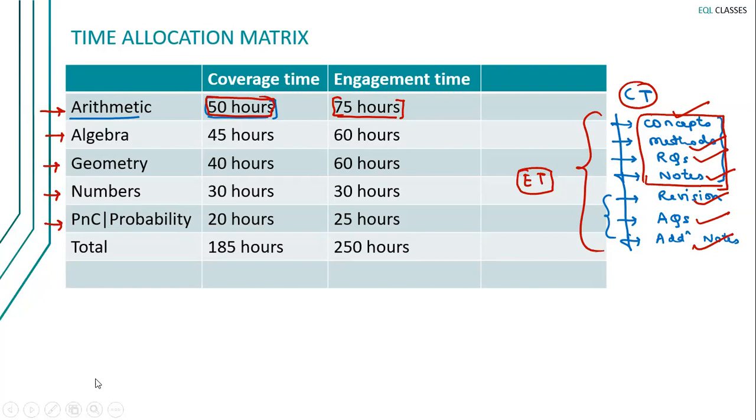You can know everything that is supposed to be known about numbers in 30 hours. We are not compromising anywhere. Please understand. We are learning this in a way that we are ready for an out performance. So we're not even compromising on one single mark. Okay. So जो भी मैंने आपको चीजें बताई, the factors, all those factors which are needed to become a prodigy in quants, this time allocation matrix takes care of that. So 185 hours of coverage and 250 hours of engagement is all that is needed to become a master at quants for these exams. I hope we are okay with this time allocation matrix.